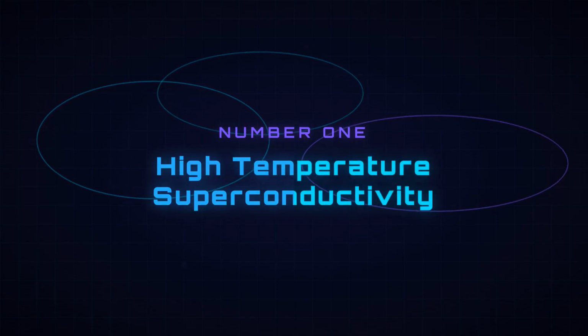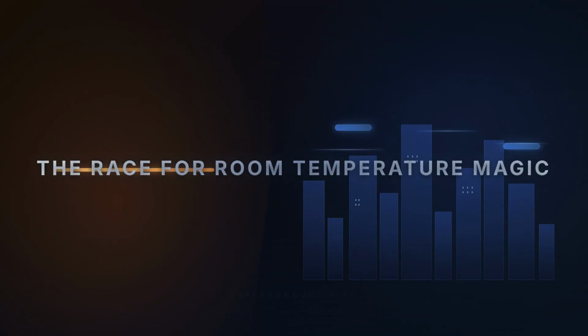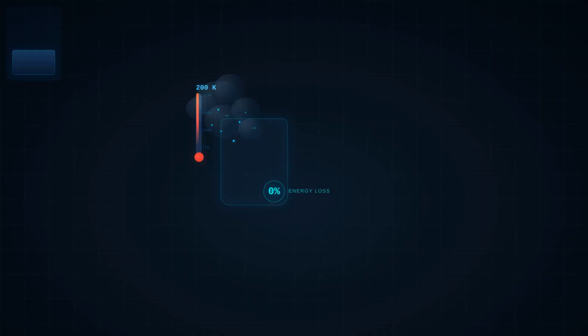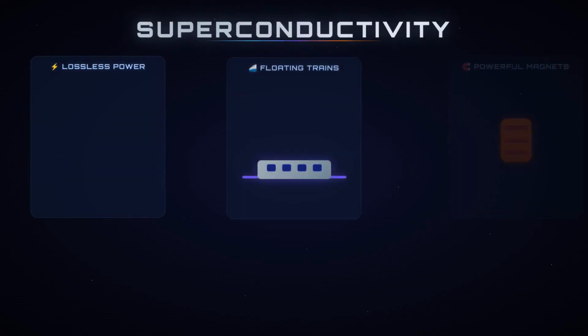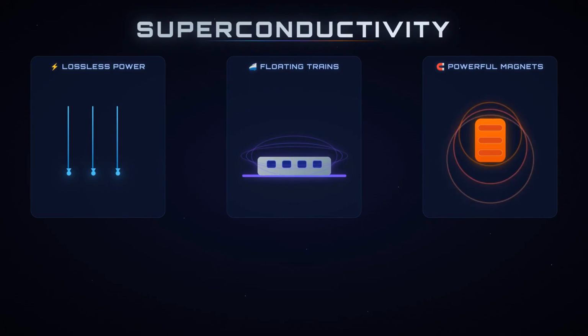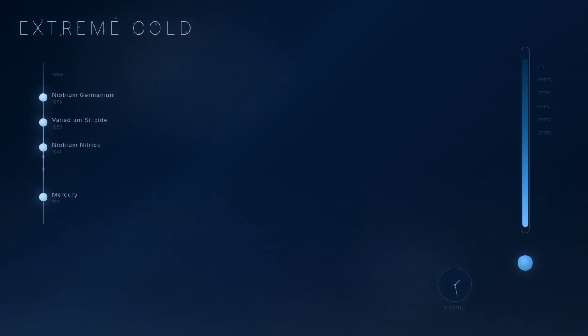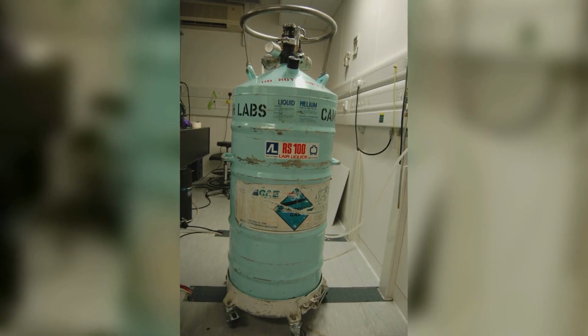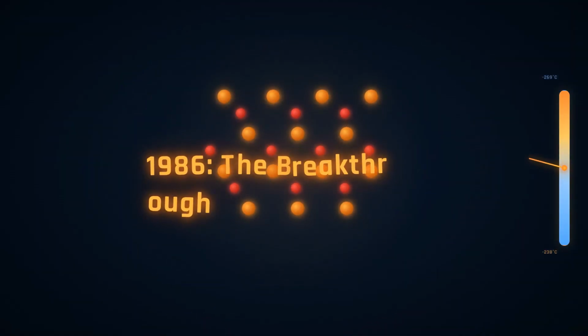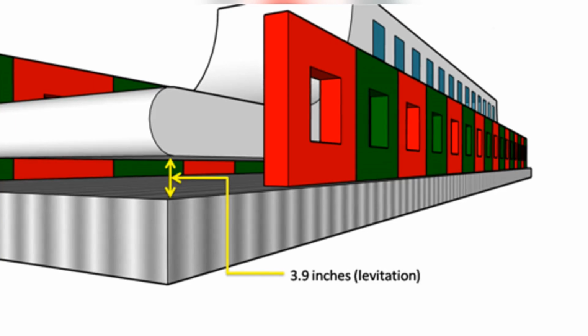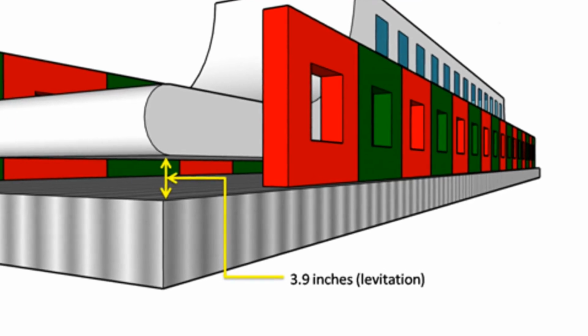Number 1, high-temperature superconductivity, the race for room temperature magic. Electricity meets resistance and loses energy as heat, but some materials, when cooled, become perfect conductors with zero resistance. This is superconductivity, and it could enable lossless power lines, floating trains, and powerful magnets. But until 1986, superconductivity only occurred at extreme cold, around -269 degrees Celsius. Then a ceramic made from copper and oxygen shattered that barrier, working at -238 degrees Celsius. A new family of high-temperature superconductors was born.